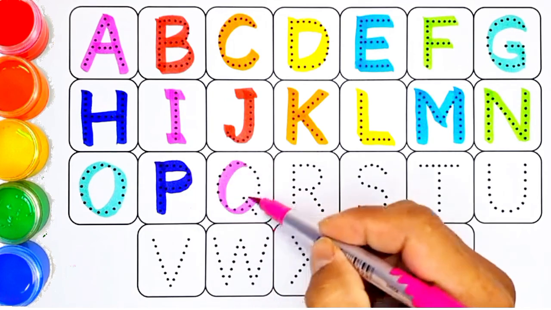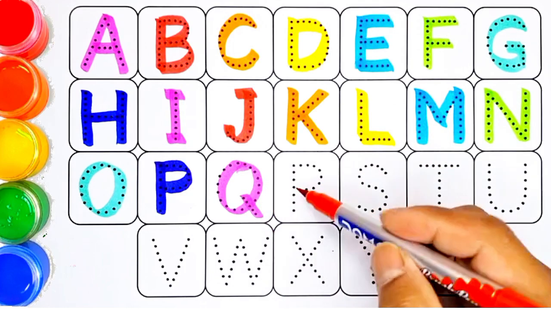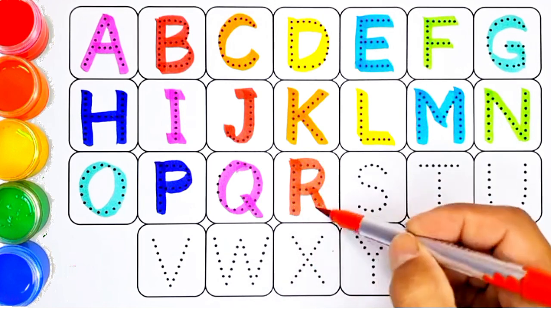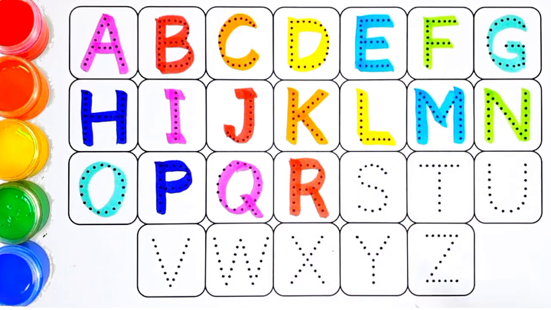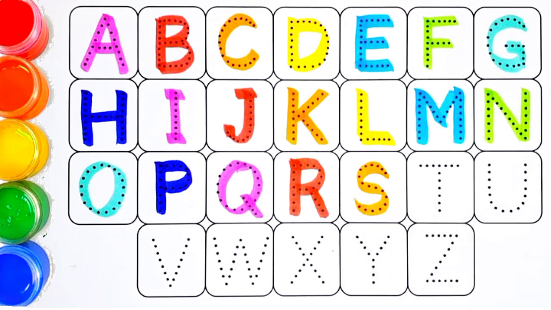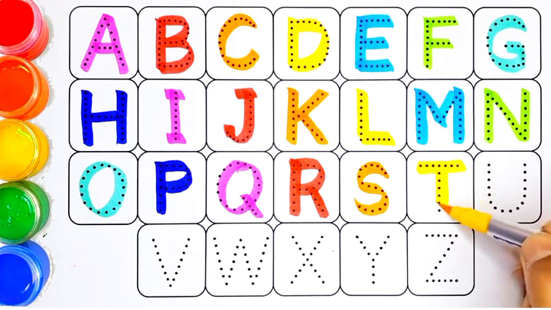Q for quail, Q for queen. R for rose, R for rest. S for snake, S for sun. T for tiger, T for tomato.